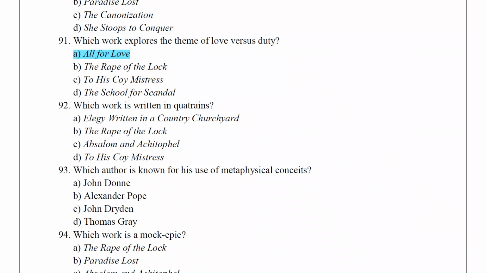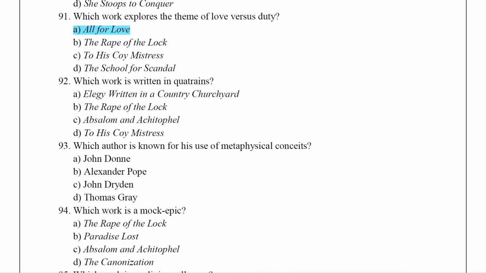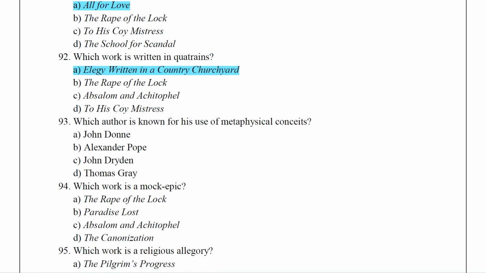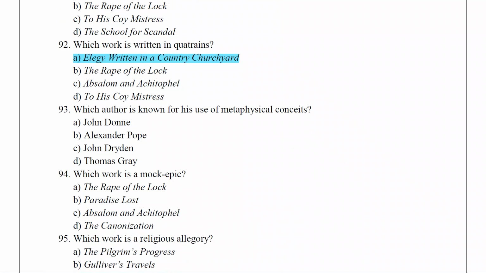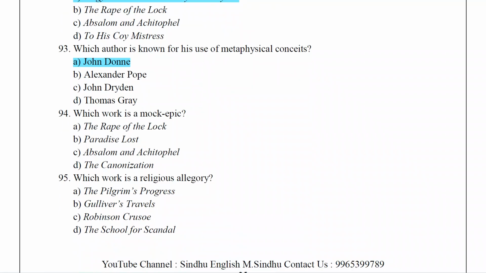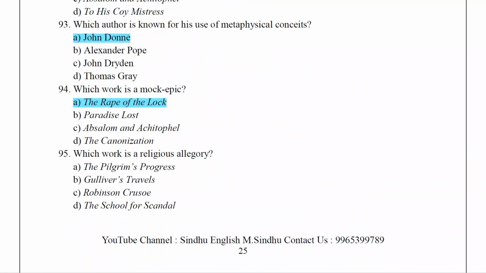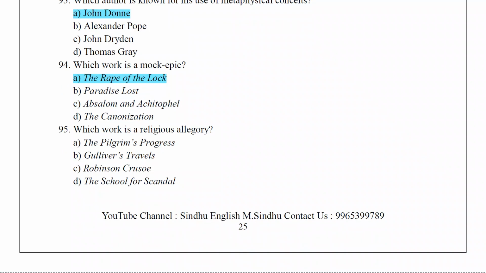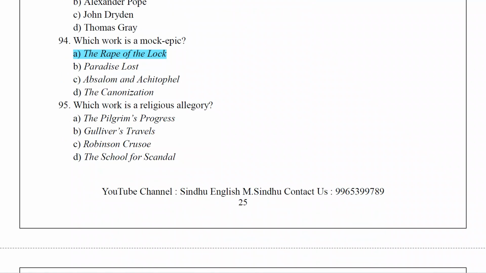Which work is written in quatrains? Elegy Written in a Country Churchyard. Which author is known for his use of metaphysical concepts? John Donne. Which work is a mock epic? The Rape of the Lock. Which work is a religious allegory? The Pilgrim's Progress.